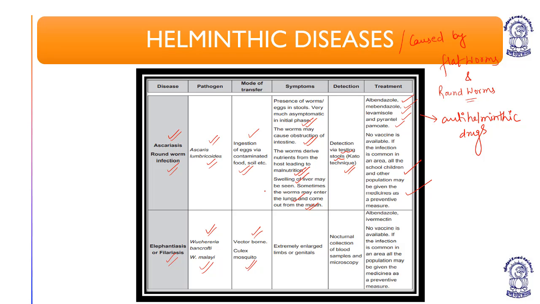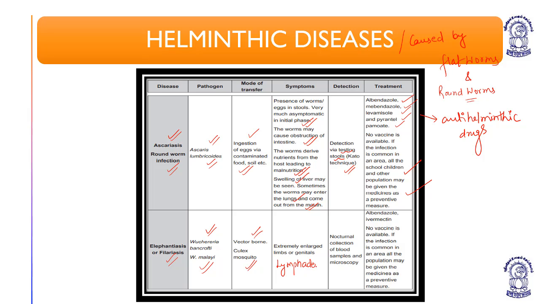It basically affects the lymphatic system and the lymph nodes. The larger lymph nodes get swollen. The symptoms are extremely enlarged limbs or genitals because of lymphadenopathy.